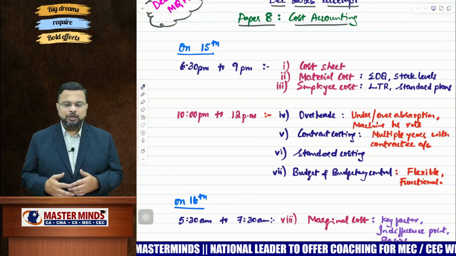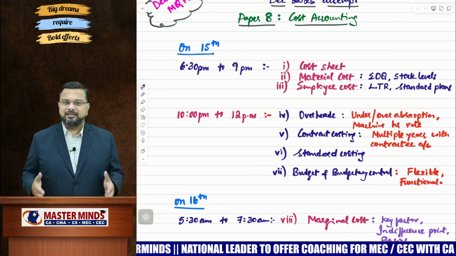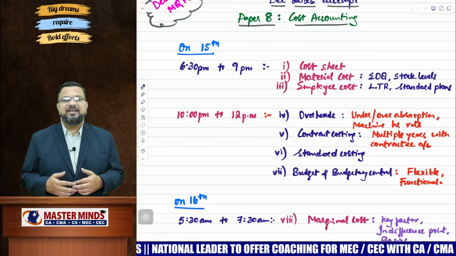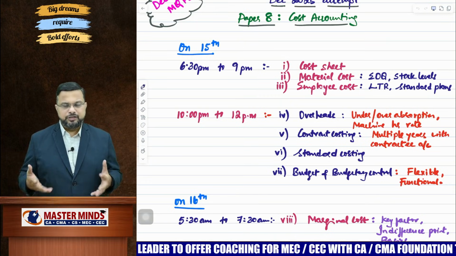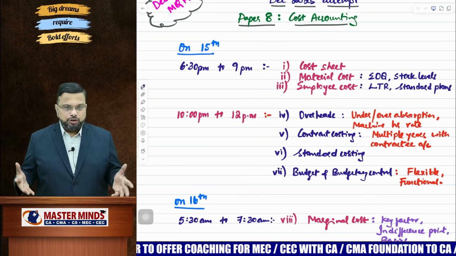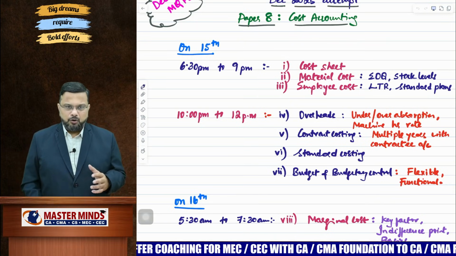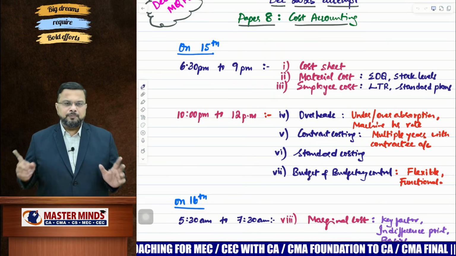I hope you have done well in all the exams that are completed till date, including today's examination, that is FMN BDA. Okay, so only two papers are pending for all the students who are writing both the groups, that is cost accounting and management accounting. And if you are writing only group one, tomorrow's paper will be the last paper.